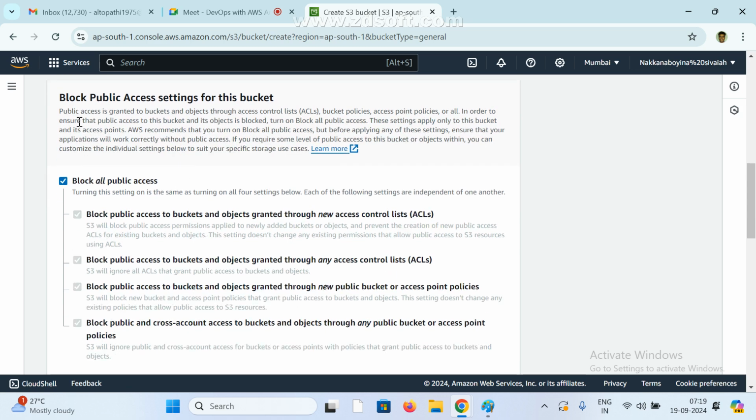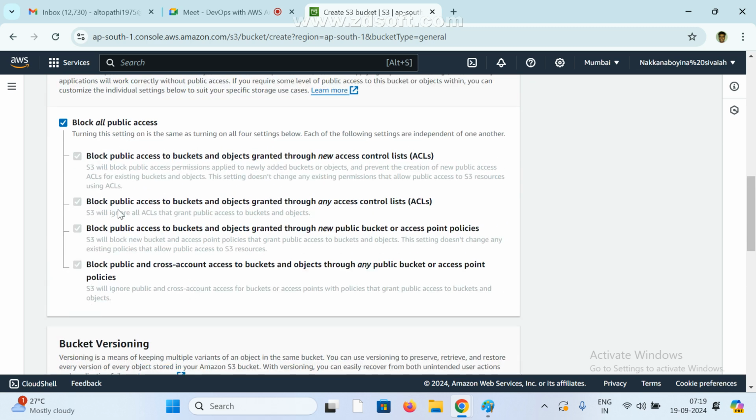Now these are the bucket public access settings. Now see here. If you want to block all public access, now we cannot access outside. If you want to access, we need to do something. Now I am not going to do anything, leave it.